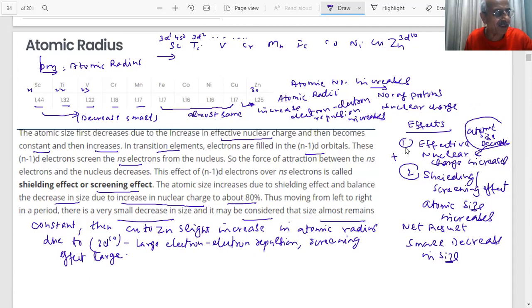Note down, students, every line to be noted down. Noted? Note down, sir, each and every word is important. Questions will be asked in the exam. Electronic configuration and atomic radius are important questions in the paper for the transition elements.